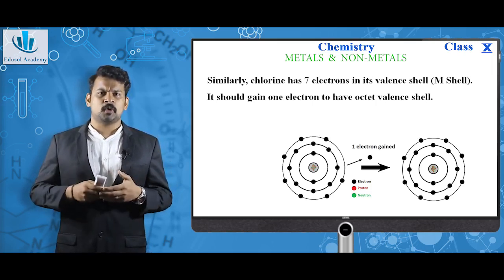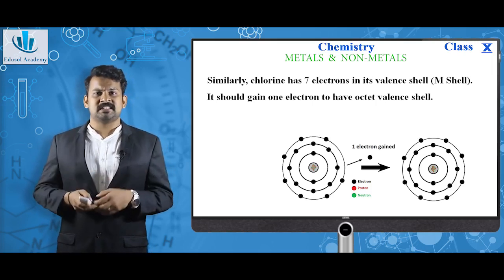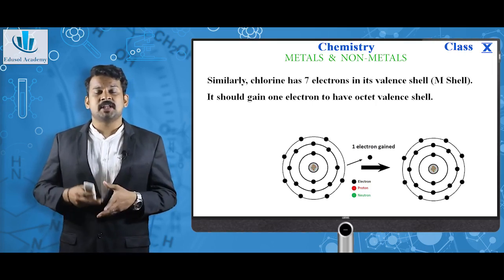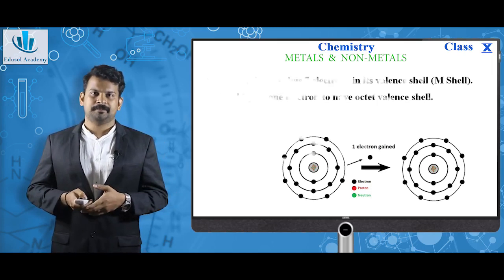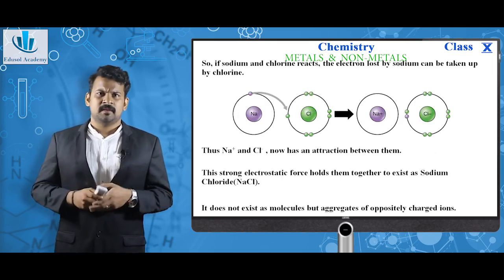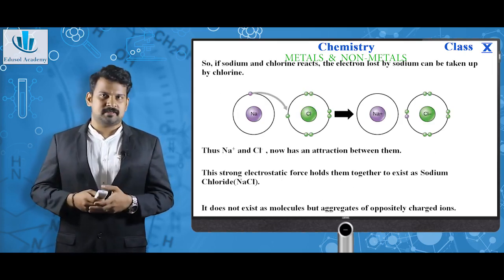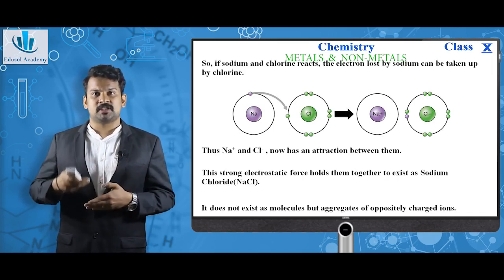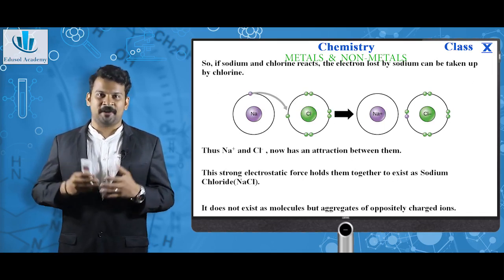As we just saw, Na changes to Na plus in the previous case, and Cl changes to Cl minus in this case.